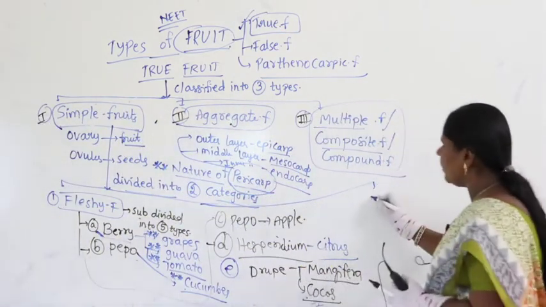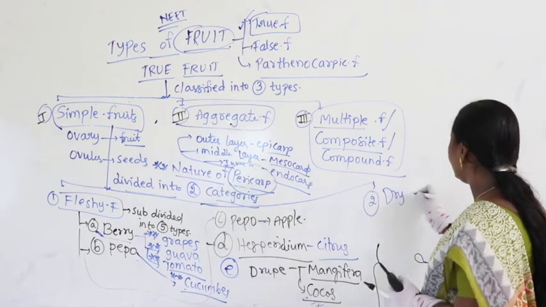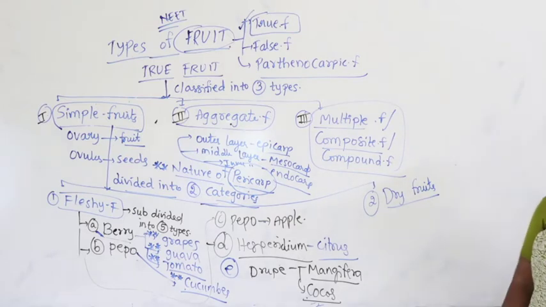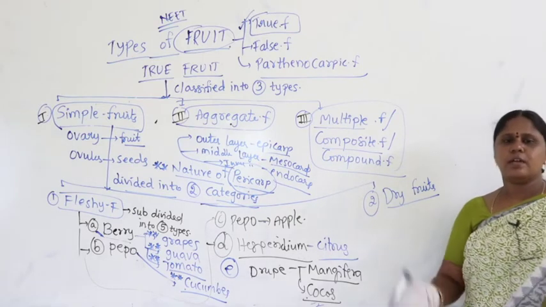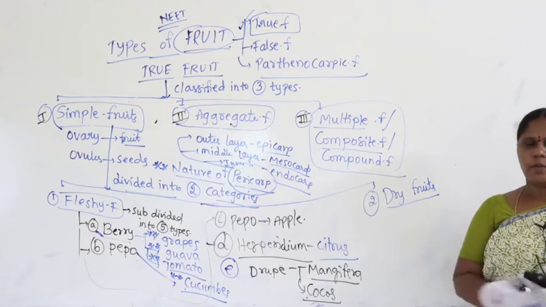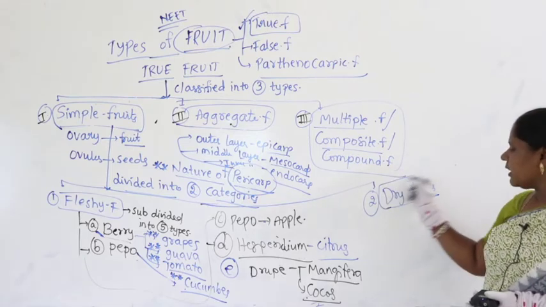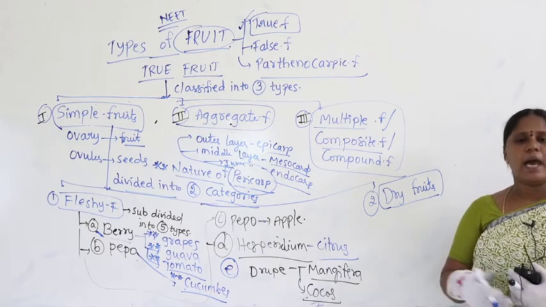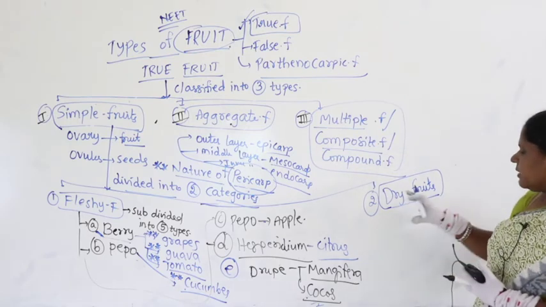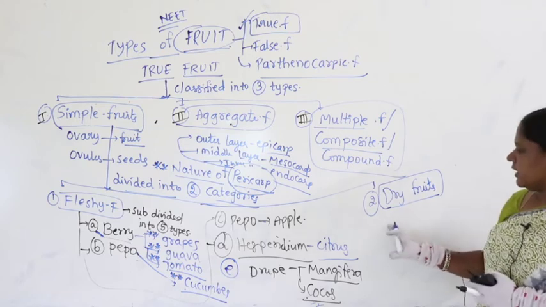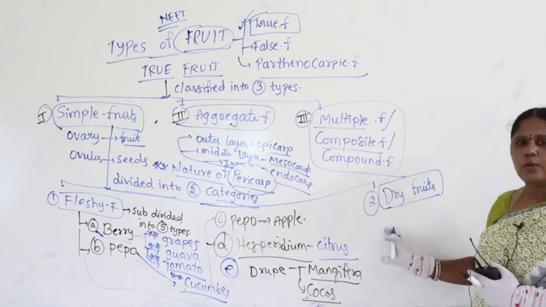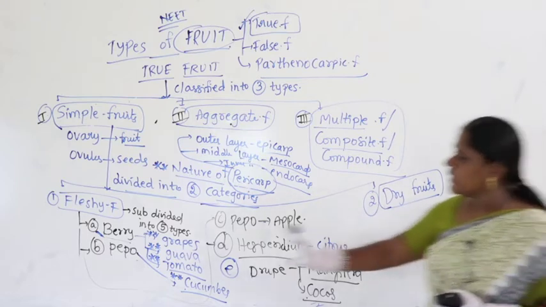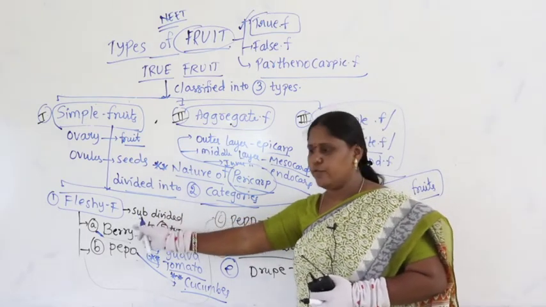Now coming to the dry fruits here. What is the second one we need to study here? Dry fruits. Dry fruits, guys, you all know very well. Dry fruits are highly energetic fruits which we get from the market, and they are metabolic boosters. They give a lot of energy. Most commonly people have the habit of taking dry fruits. But scientifically, these dry fruits further divide into many categories. Now let us write under dry fruits, because we have already completed fleshy fruits.